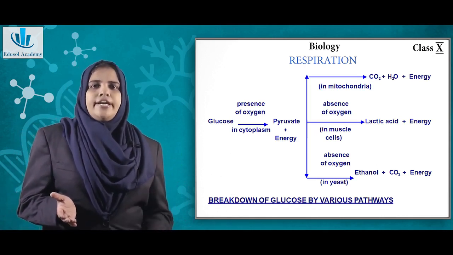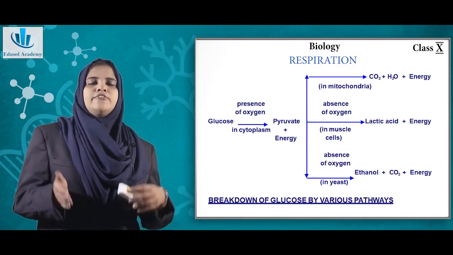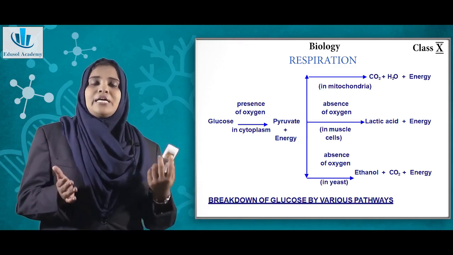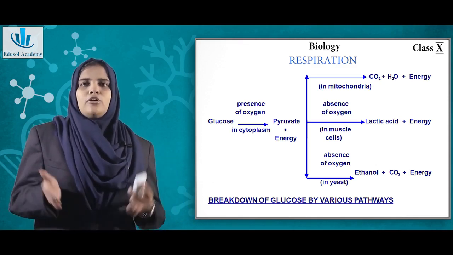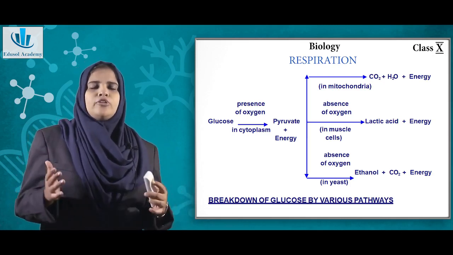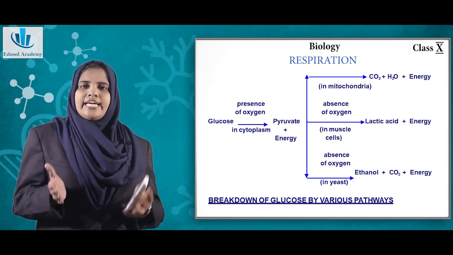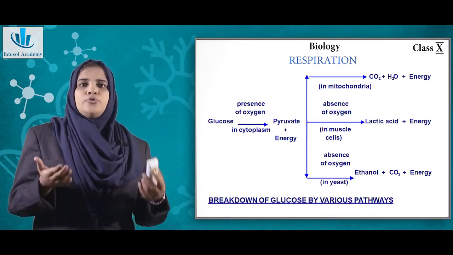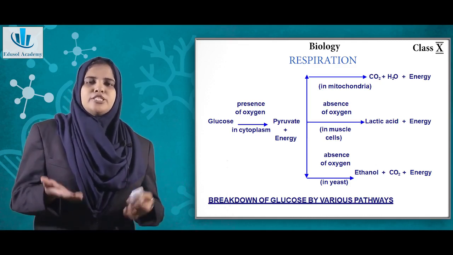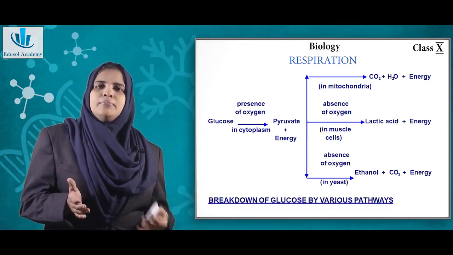This happens in the absence of oxygen, and it is through this process of fermentation that we make certain beverages as well. Now the second choice for the pyruvate molecule is the formation of lactic acid, which usually happens in your muscle cells. When you do a lot of physical activity, for instance running or any other activity which involves a lot of energy, your muscle cells will not get sufficient oxygen.